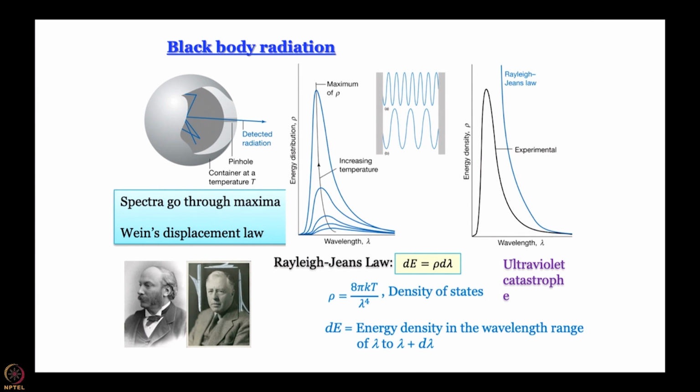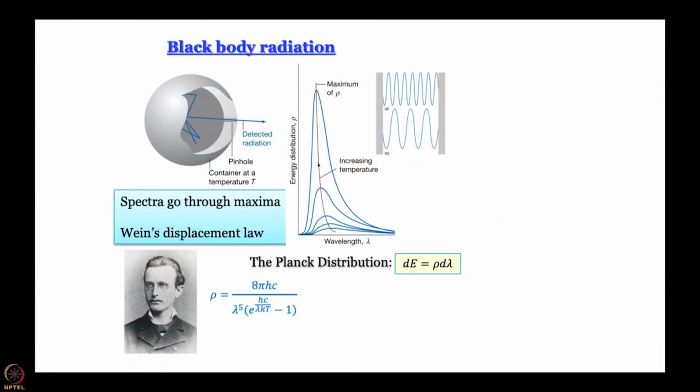To address this problem, Max Planck tried a different approach. We are not going to do any of these derivations here, because these derivations generally are done in quantum physics courses, not very difficult. If you go through any basic physics or quantum chemistry, quantum mechanics book, one can understand without much difficulty because it is explained nicely. So, Max Planck came up with this distribution where rho is equal to 8 pi hc divided by lambda to the power 5 multiplied by e to the power hc by lambda kT minus 1.